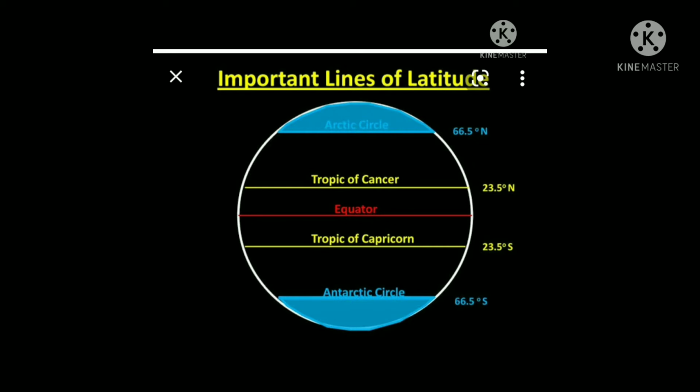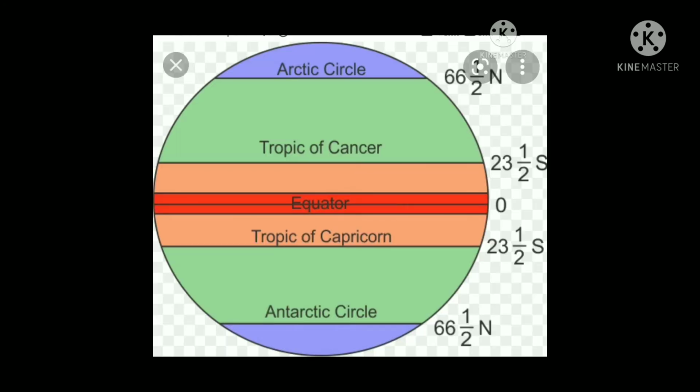Note this down carefully. 0 degree indicates the equator. 23.5 degree northern latitude is called the Tropic of Cancer, and 23.5 degree southern latitude is called the Tropic of Capricorn. 66.5 degree northern latitude is called the Arctic Circle. 66.5 degree southern latitude is called the Antarctic Circle.